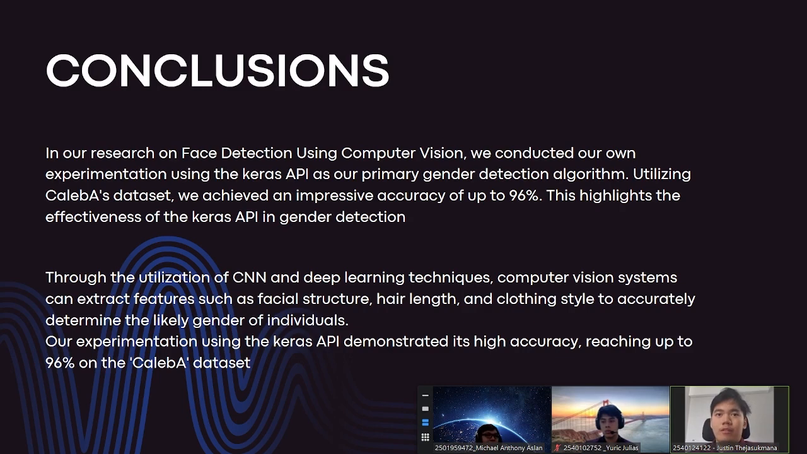Through the utilization of CNN and deep learning techniques, computer vision systems can extract features such as facial structure, hair length, and clothing style to accurately determine the likely gender of individuals. Our experimentations using the Keras API demonstrated its high accuracy, reaching up to 96% on CelebA's dataset.